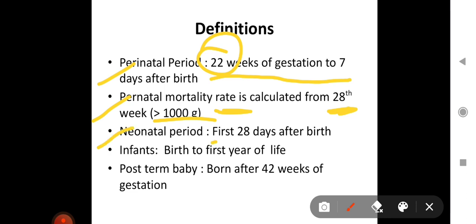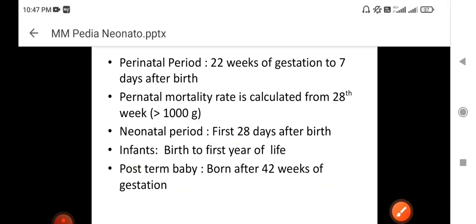Next is neonatal period. This all of you know, it's quite easy that first 28 days of life after birth is considered as neonatal period. Infant, birth to first year of life, the first year of life is infantile period. And post-term baby, who is termed as post-term baby, the baby who is born after 42 weeks of gestation. 42 completed week of gestation is known as post-term baby. So these are few important definitions.